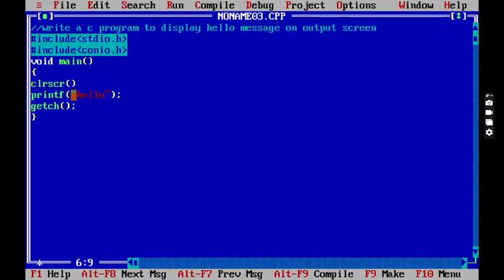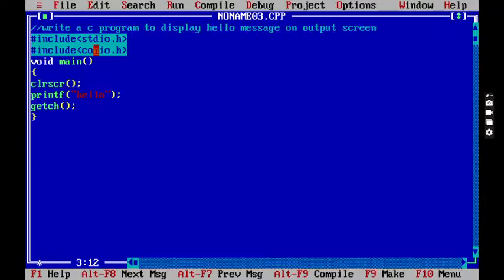I'm writing clrscr. What is the meaning of the clrscr function? It will clear the output screen. In the black color screen, however many times you compiled previously, I don't want the previous answers. I want a fresh, current answer every time. So for that we are using clrscr. What is the meaning of clrscr? Clear the screen, which screen? Black screen. So clrscr and getch are two predefined functions which are also available in conio.h only.